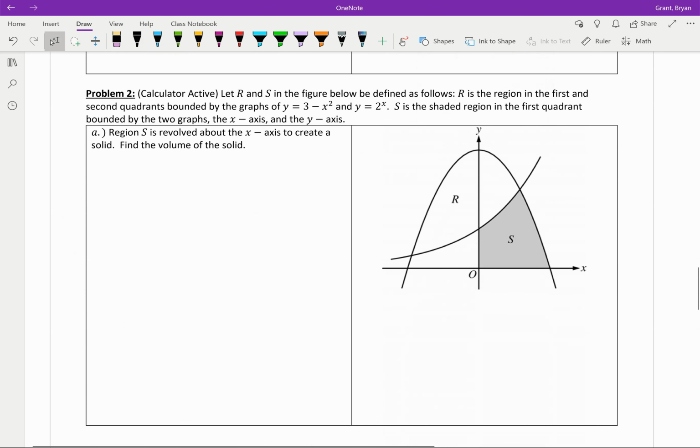Two areas here, we're taking S. What are we doing with S? S is revolved around the x-axis to create a solid. So I'm going to extend my x-axis down here. It's going to look something about the same length there. This point's going to come down here. There's a little loop that's going to be a little bit longer down like that, and then this one has got to come around like that. Okay, that's my piece.